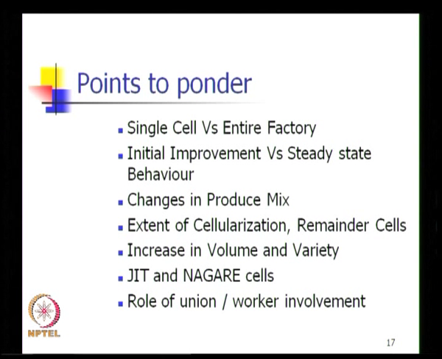A few other points that we would look at before we move towards production flow analysis is single cell versus entire factory. This point I have highlighted earlier, that many times companies would start with what is called a single cell or a pilot cell, where they would look at a single product or a product that provides a large percentage of the business, and then make a manufacturing cell exclusively for that product. And after, depending on the success of that cell, would move towards creating more manufacturing cells and converting the entire factory into the cellular mode.